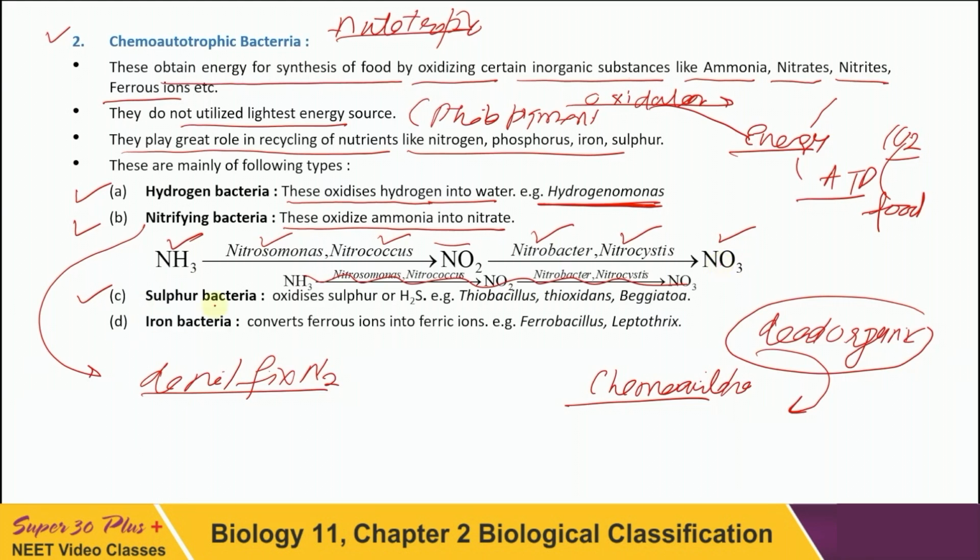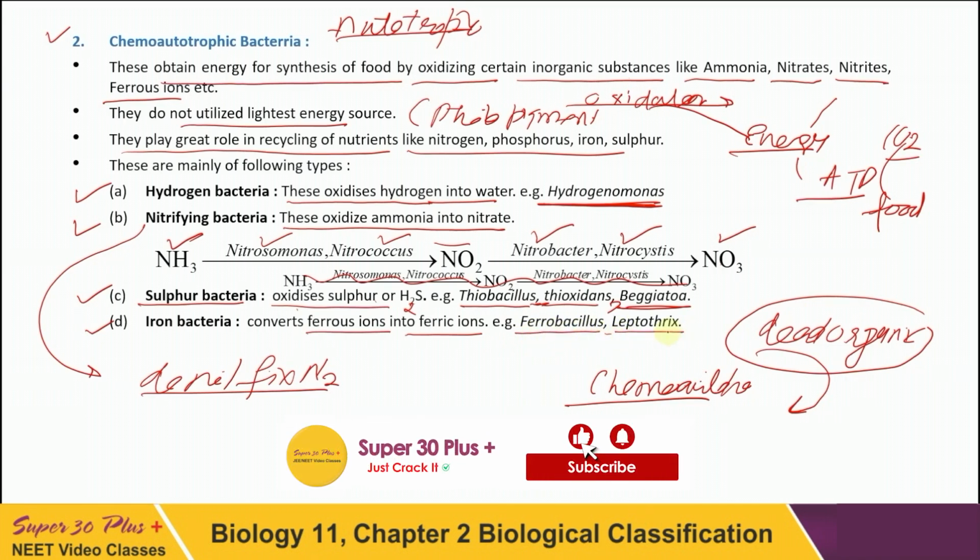Sulfur bacteria oxidize sulfur or hydrogen sulfide; sulfuric acid is formed in the process. Iron bacteria, in the same way, convert ferrous ions into ferric ions by oxidation. The important examples are Ferrobacillus and Leptothrix.